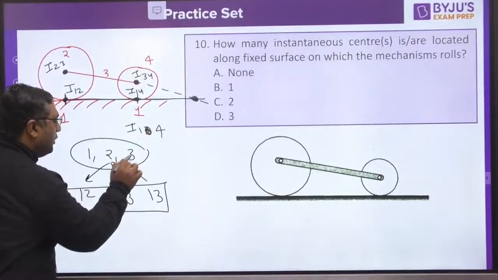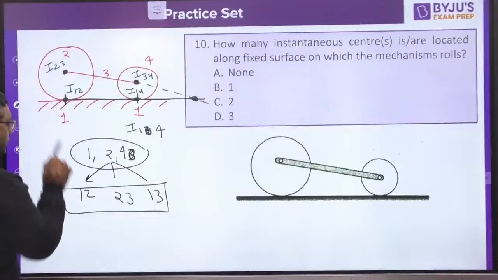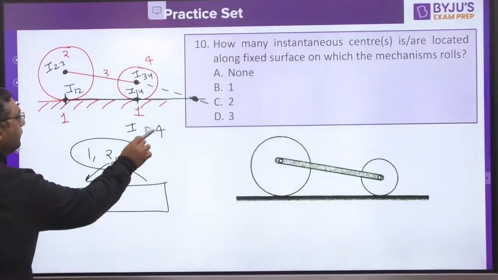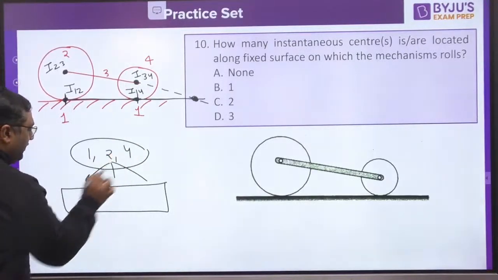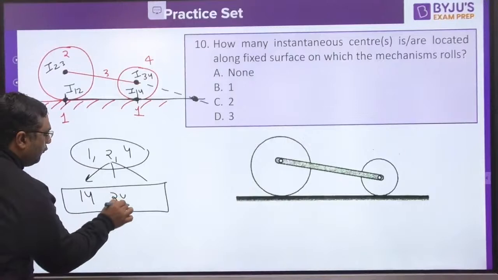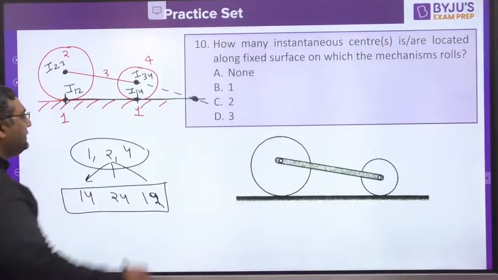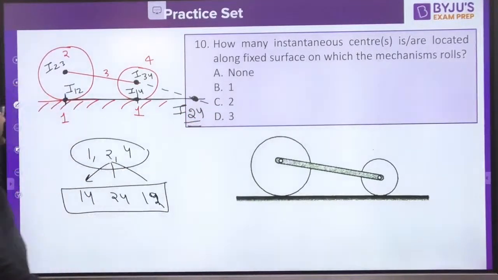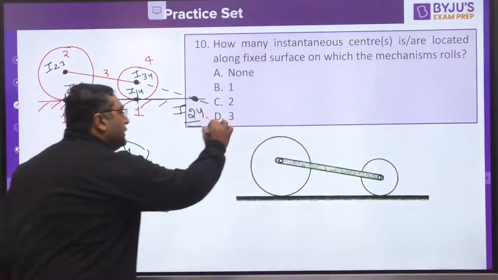So this would also become 4 and this would also become 4. I am making it correct for you. So 1, 2 and 4, so 1, 4, 2, 4 and 1, 4. Sorry, 1, 2. So this is I12, I14 and this is going to be I24. So these 3 eye centers would lie on the line. So the answer would be D for this.